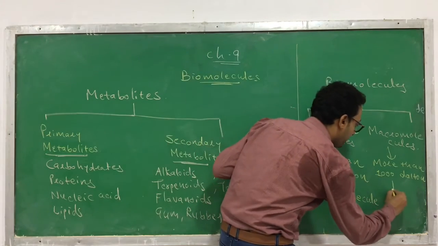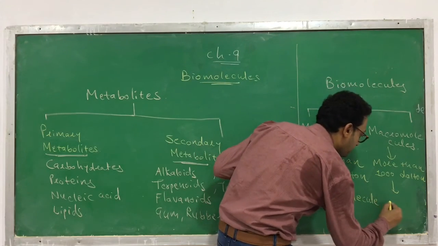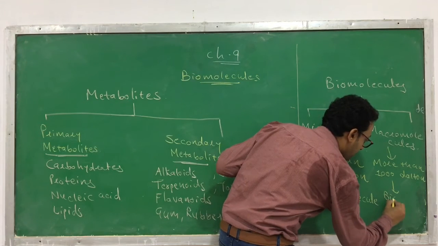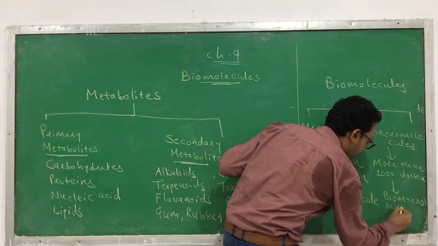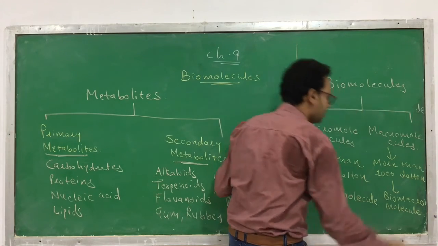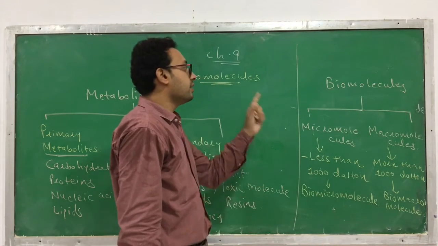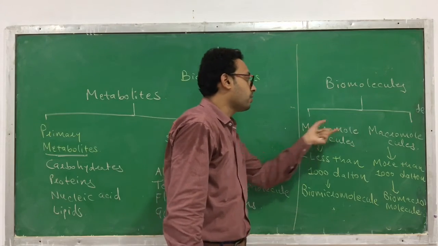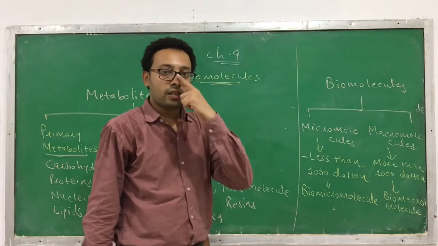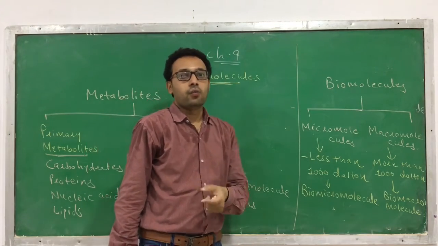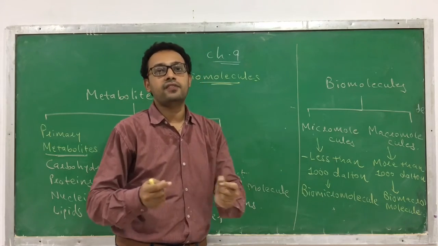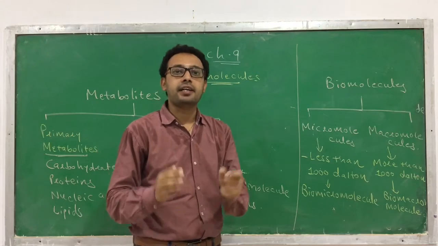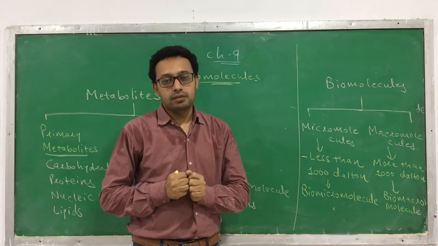They can also be called biomacromolecules. So this is regarding the biomolecules, micro and macro. You recall what we learned in the first session: a method for analyzing the organic compounds in a living organism.